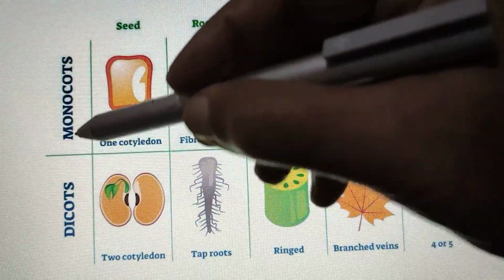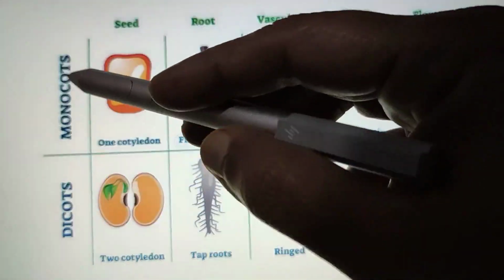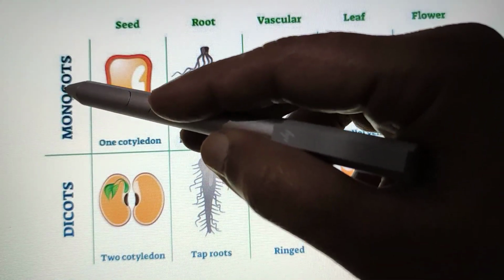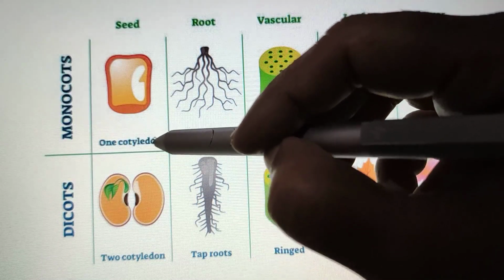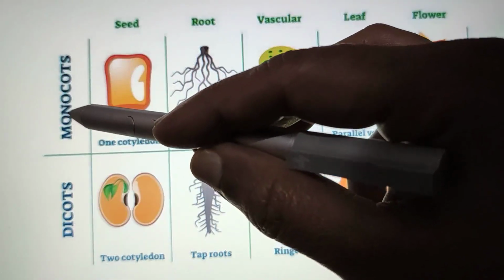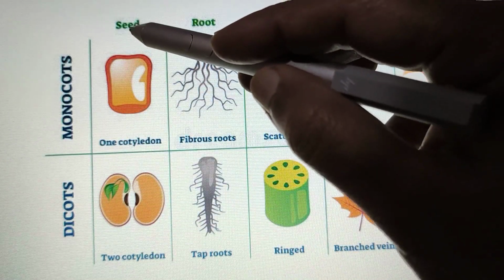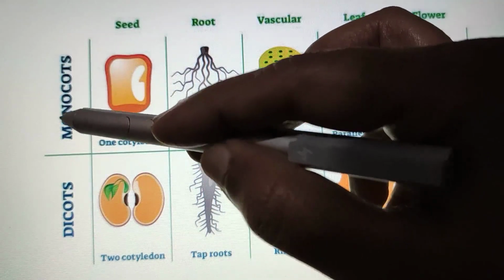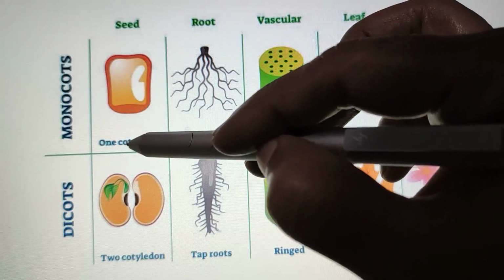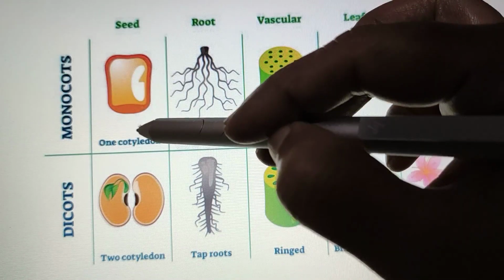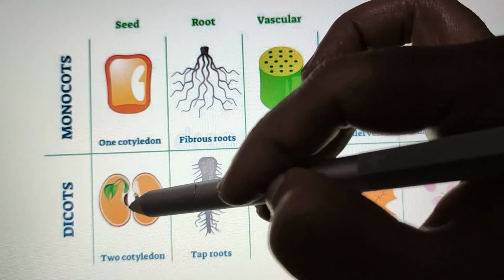Now, you can see here monocots and dicots. Mono means single or one. Cot means cotyledon. See the spelling, cotyledon, C-O-T-Y-L-E-D-O-N. Monocots and dicots. So, what is the first difference between monocots and dicots in terms of cotyledon? Monocot plants have only one cotyledon, or seed leaf, for the seed. Whereas dicots have two cotyledons.